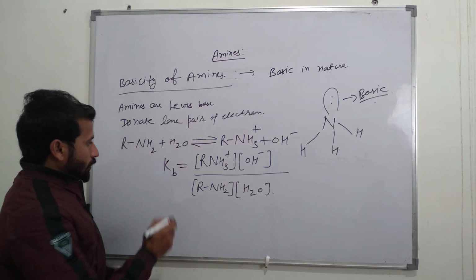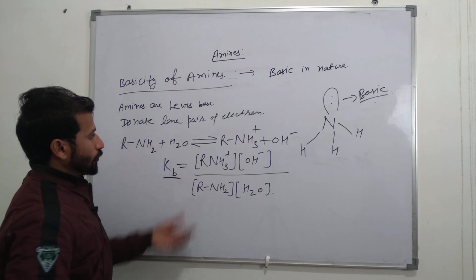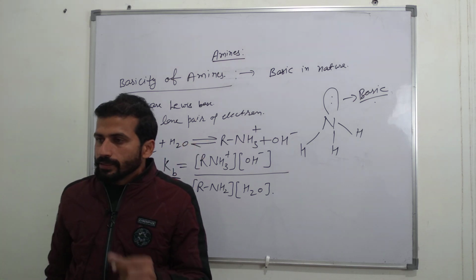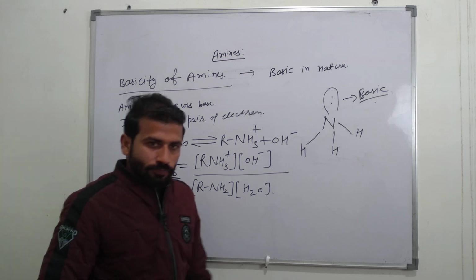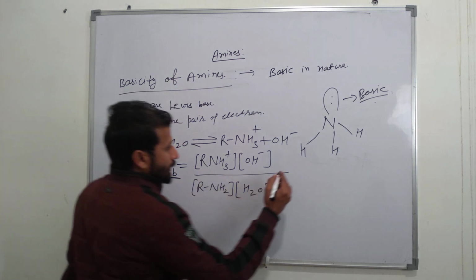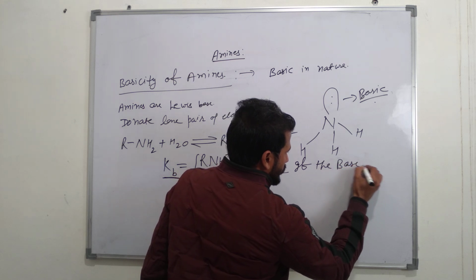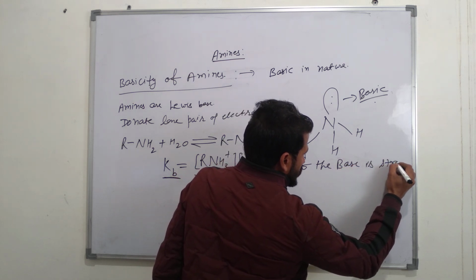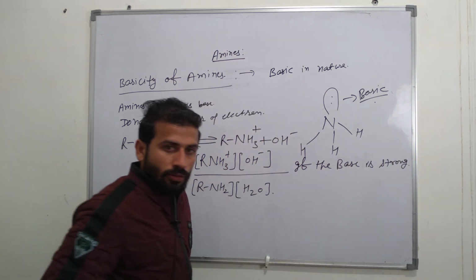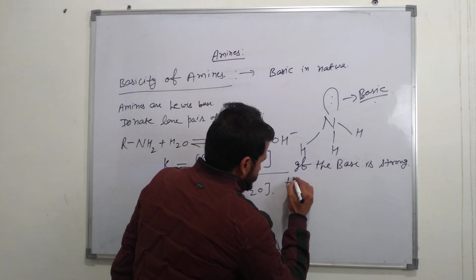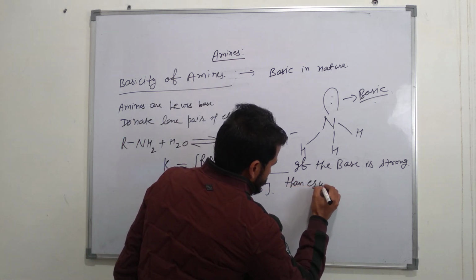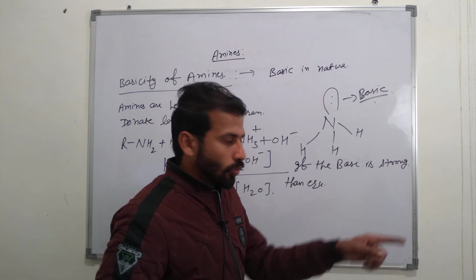This is the Kb value of this reaction, and in this reaction if the base is strong, then the equilibrium is shifted to right.